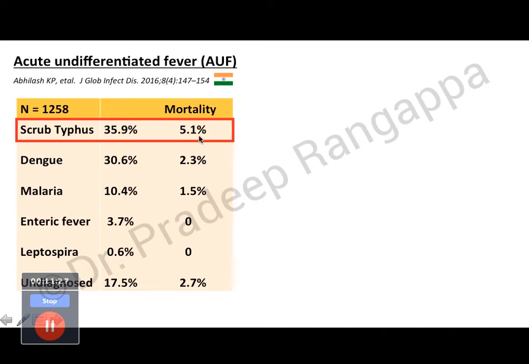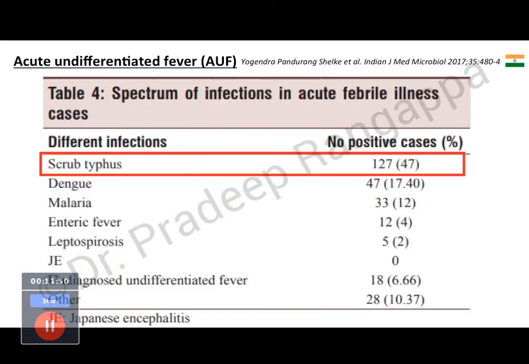And if you see, the mortality was much higher in scrub typhus compared to dengue and malaria. It was 5.1% compared to 2.3%. So what this study emphasizes is that scrub typhus seems to be a lot more prevalent. So we need to look for it in patients who present with features suspicious of acute undifferentiated fever or tropical infections.